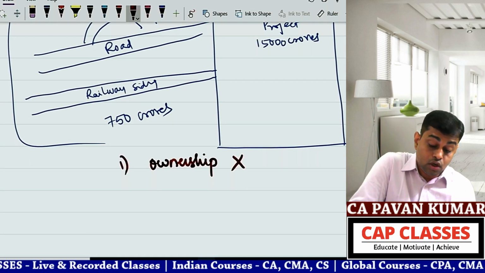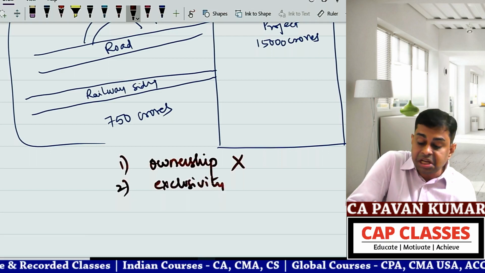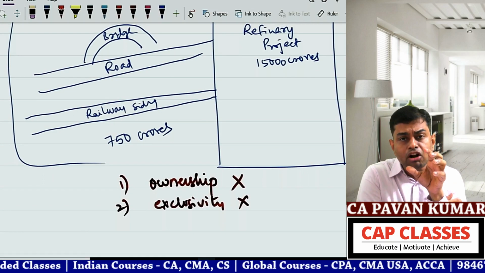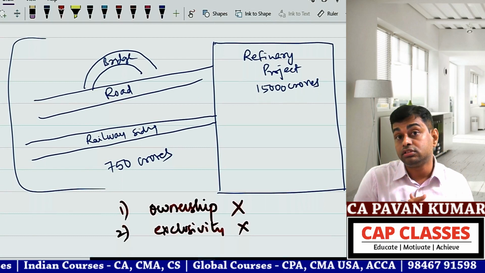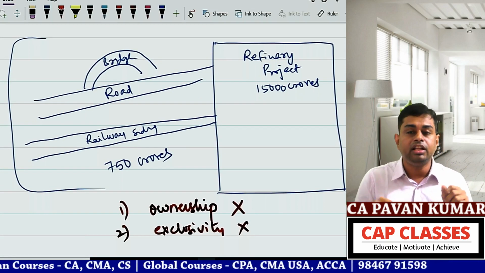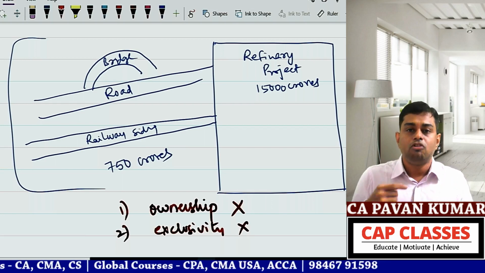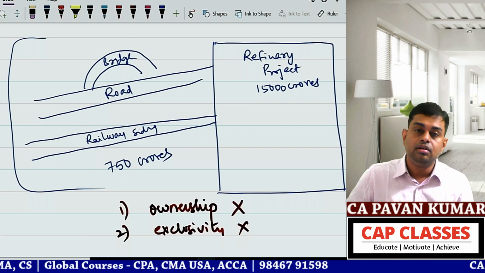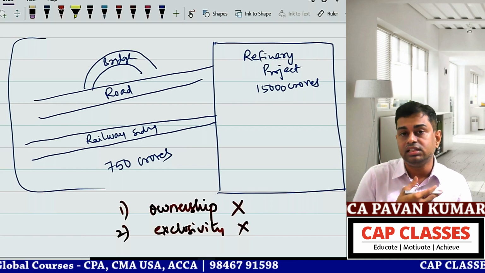Two, you do not have exclusivity. Pavan sir, what is the meaning of exclusivity? You are not exclusively using it. The general public also can use it. One fellow is going on a bicycle on that road. You cannot say, hey, wait, stop, hold on, hands up. Why did you enter this road? Beta, that is not your private road. Though you constructed it, it is available for the public.